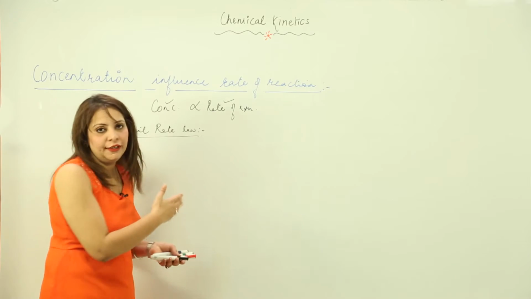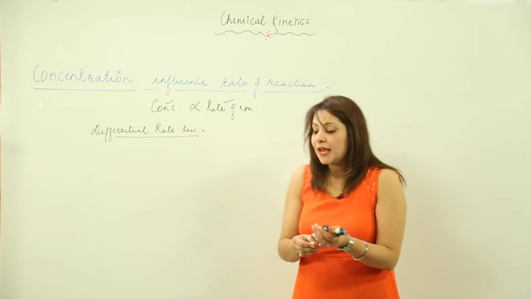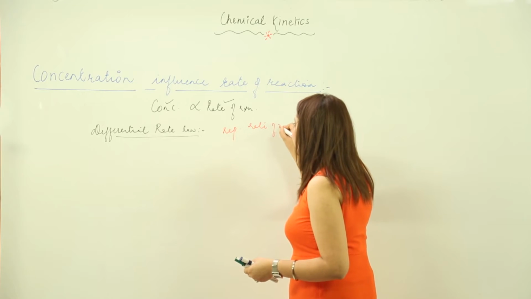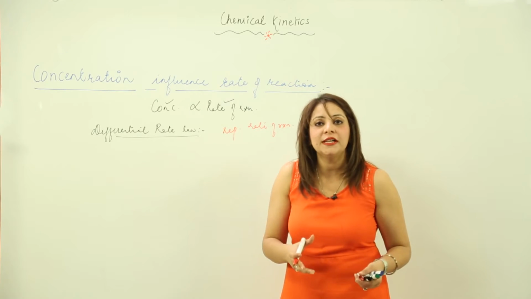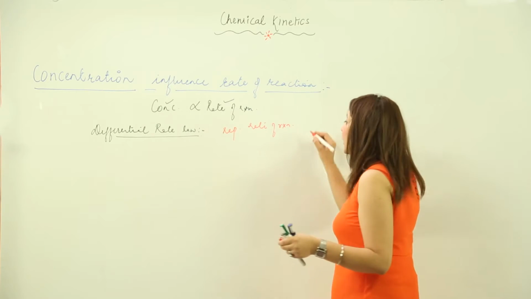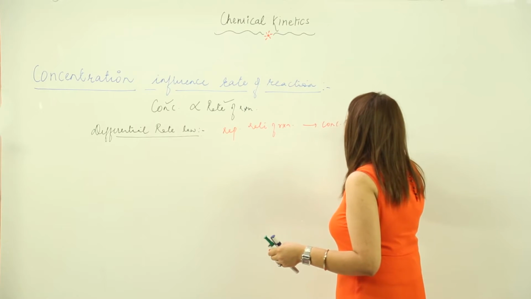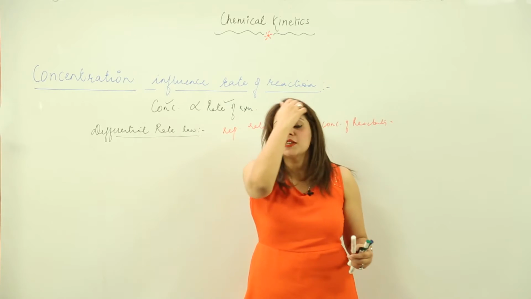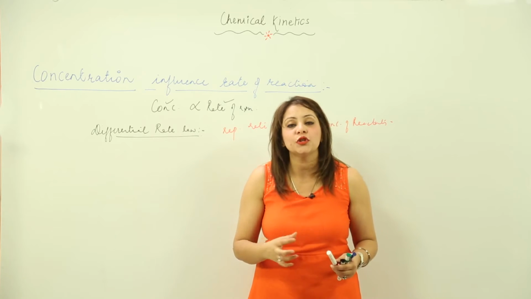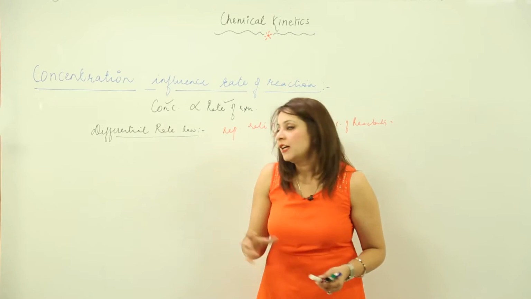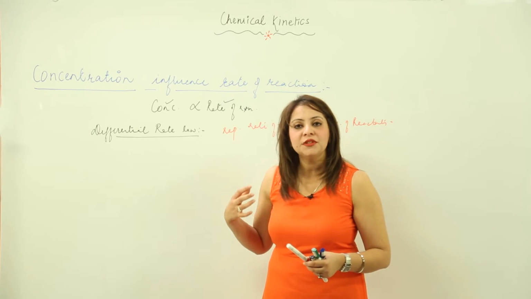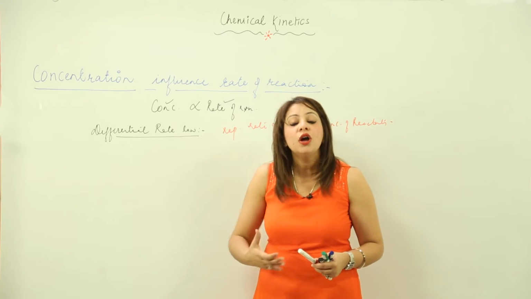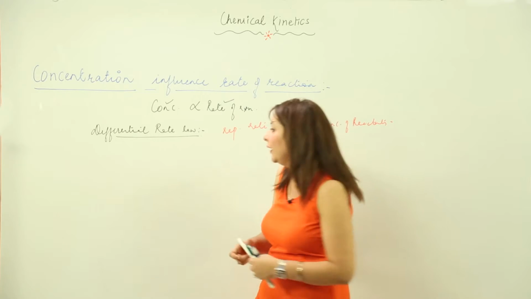So what is differential rate law? It is just a method of representing the rate of reaction. It is another method of representing the rate of reaction, and in which terms? It is in terms of the concentration of reactants. See, I am going to take an example of a general equation, and then explain what differential rate law is and how we are going to write the rate law expression.